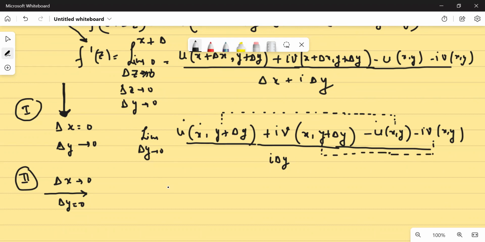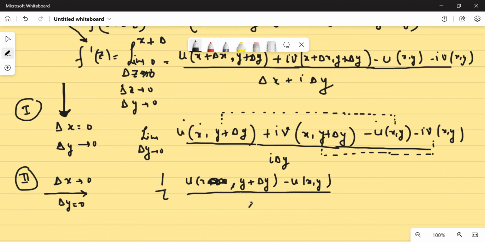So if I think about these two terms, this is x comma y plus delta y minus u x comma y, and 1 upon iota you keep outside so that it does not give you any sort of trouble, divided by delta y, हाँ या ना?